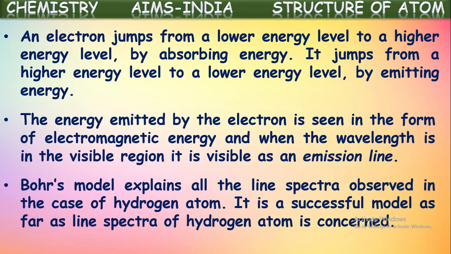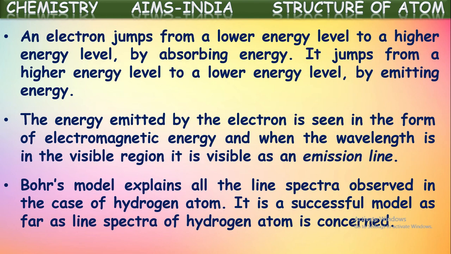Just now we said when electrons gain energy, they jump to higher orbits. They won't stay for a long time in the higher orbits. Immediately, they jump back to their original orbits. While jumping like that, they radiate energy. Radiate energy in the sense they emit energy. That emitted energy will be in the form of electromagnetic radiation.